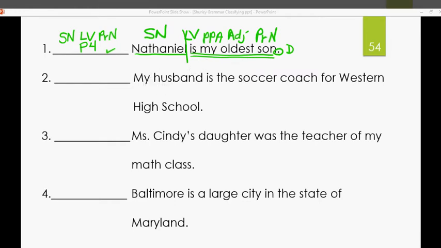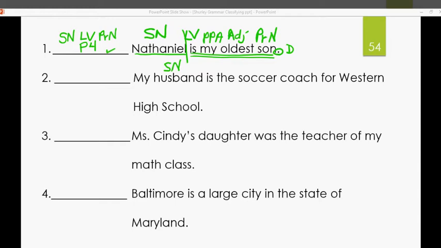My husband is the soccer coach for Western High School. Now, when you read that, you can already tell that you've got a linking verb there, right? Is. You recognize that. And also, you can already tell that husband and coach are the same things, right? So we probably have a predicate noun coming up on this one. Who is the soccer coach for Western High School? Husband. Subject noun.